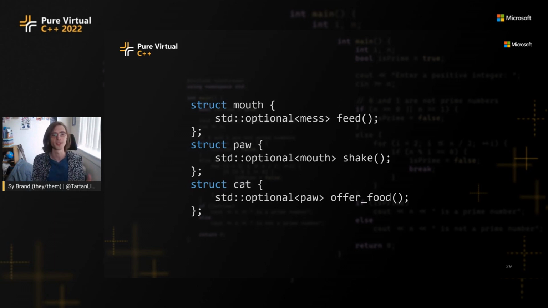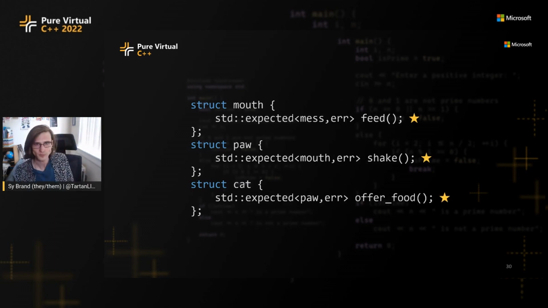has something for this. It's called std::expected. You might be familiar with this as the result type in Rust, or in a bunch of other languages that have something very, very similar to this idea, or the either monad. It's the same kind of idea. Either we have the expected value, the mess, the mouth, the paw, or we have something representing the unexpected case, the error. So in this case, our error type is that representation of the error. It's going to give us some information about why this thing failed.